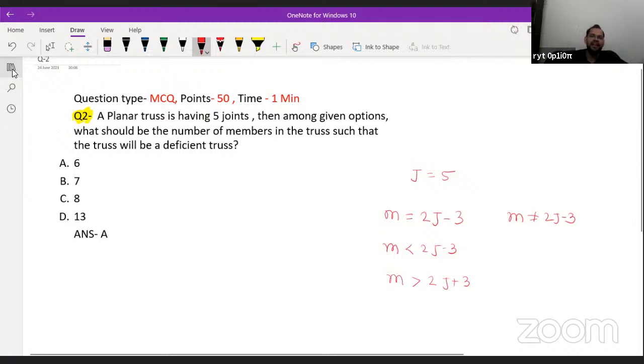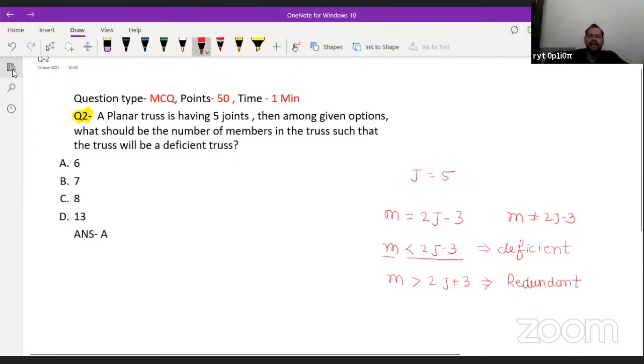If the number of members is less than required for being a perfect truss, this is called deficient. Why? Because there are fewer members than required for a truss to be perfect. So if this condition is satisfied, then the truss will be a deficient truss. And if this condition happens, then the truss will be a redundant truss or statically indeterminate truss. Okay, redundant truss. Fine.